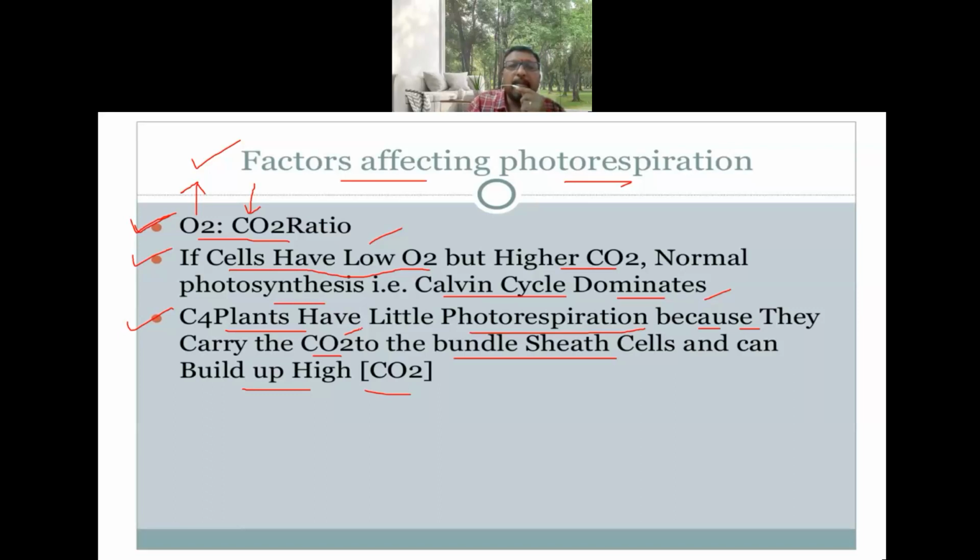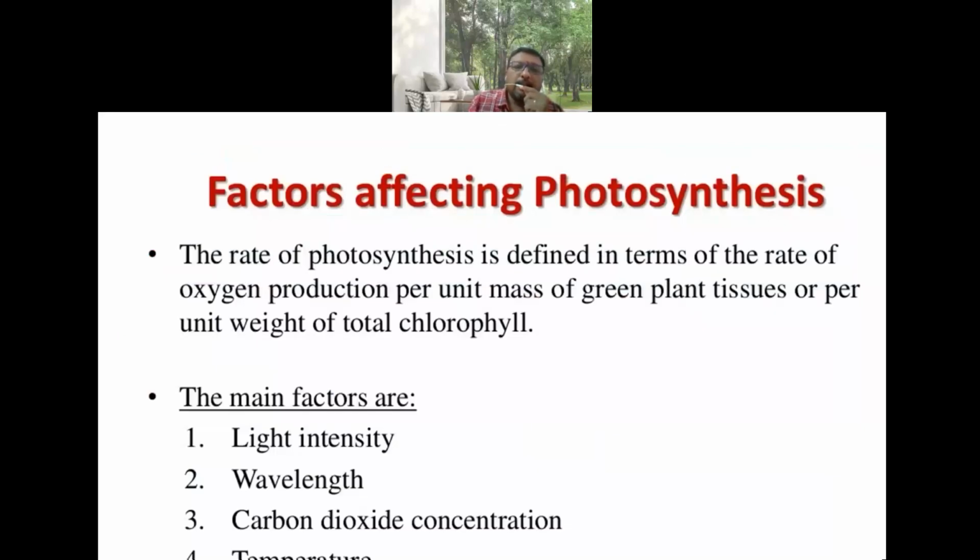So these are the factors responsible for photorespiration. From an exam point of view, you can expect a short answer with regard to photorespiration.